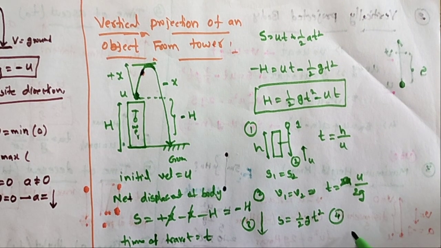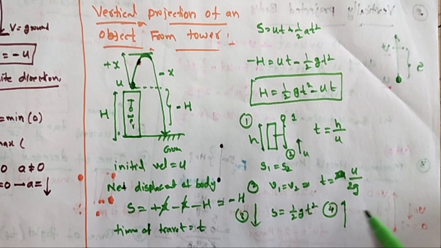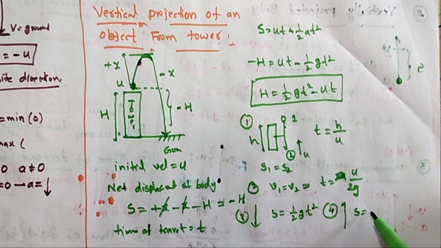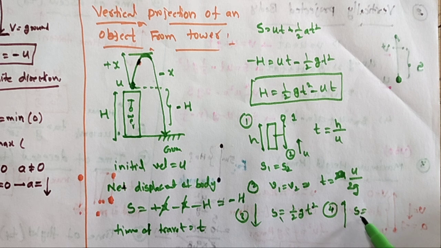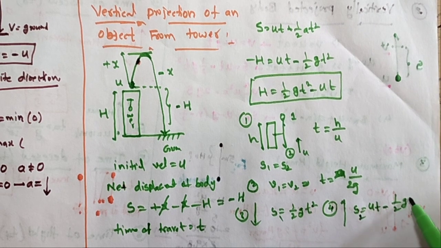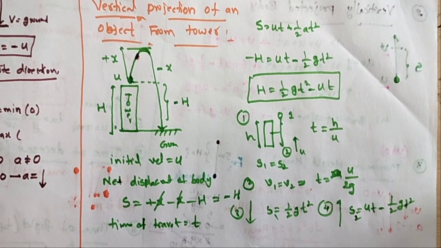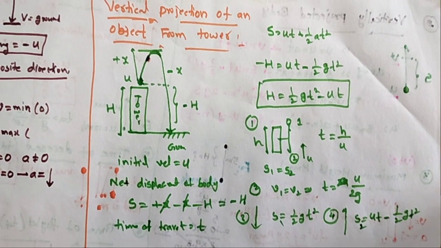And how much distance is traveled by the upward object? I am taking S2, this is the first object S1, this is the second object S2, s is equal to ut minus 1 by 2 gt square. So these are some of the applications used.